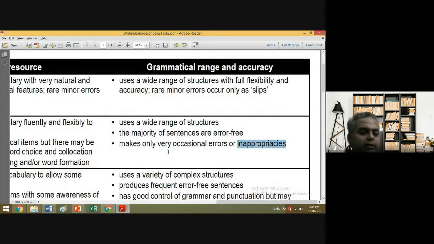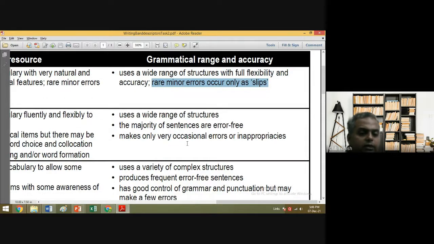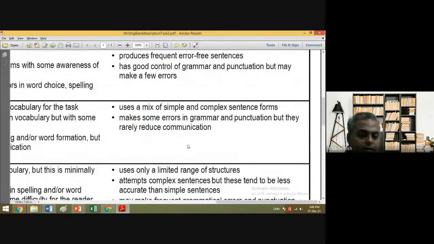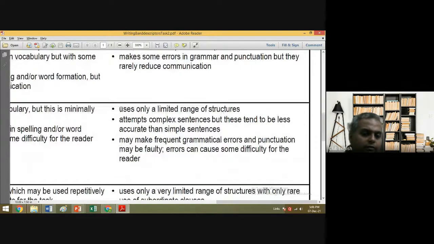But I'll tell you one more thing: if your range is good and accuracy is not so good, then they will treat a few minor errors as only slips. That means even if the grammar is not very good, you can still score better in IELTS. It gives you an opportunity to do that. That's wonderful, isn't it? So this is all about, see, uses only a limited range.